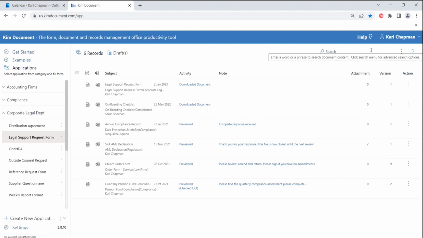Now let's look at self-service. Let's take an example of an NDA. It could be anything. It could be a sales contract. It could be a distribution agreement. It could be an internal company transfer. Whatever you think is appropriate for self-service, you can upload. But let's just click on one NDA.